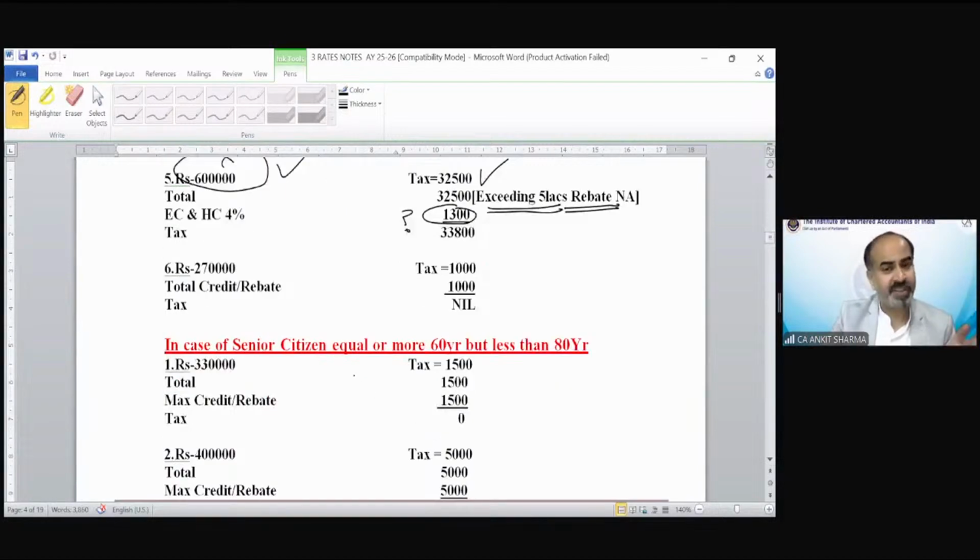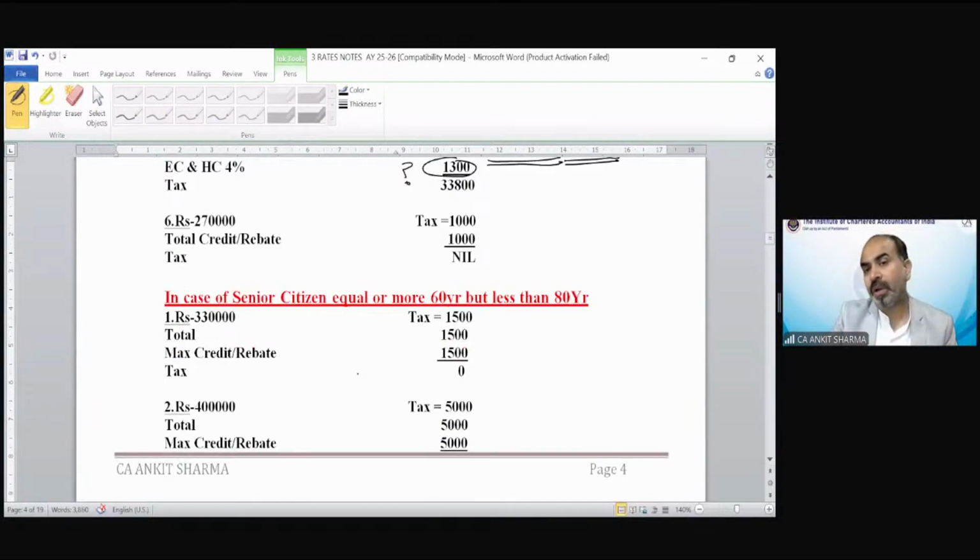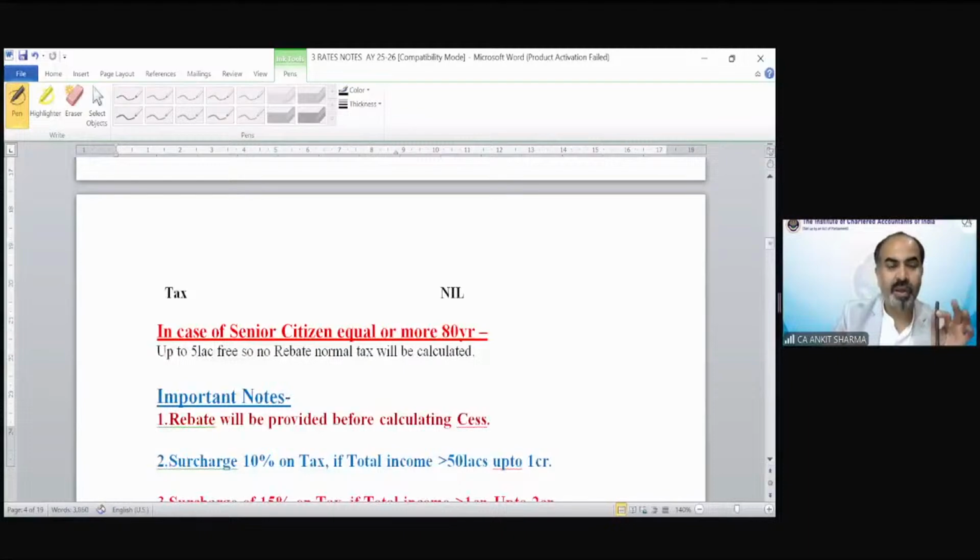In case of a senior citizen, 60 years or more, if the income is 3,30,000, then 3 lakh rupees is exempted, with 5% tax, 1,500. So he can also claim the rebate of 1,500 rupees. If income is 4 lakh, tax would be 5,000. He can claim the rebate, no issues. In case of a super senior citizen, they cannot claim rebate.